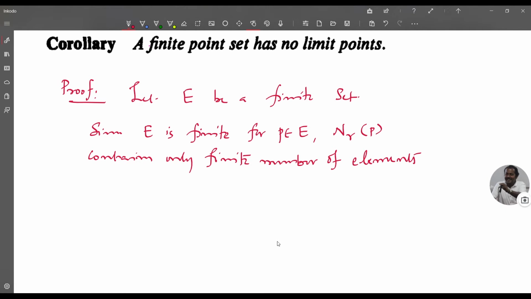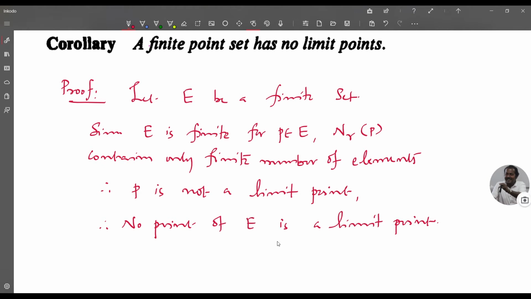Therefore, P is not a limit point by the previous theorem. Since P is chosen arbitrarily, no point of E is a limit point. So this proves the corollary. Therefore, a finite point set has no limit points.